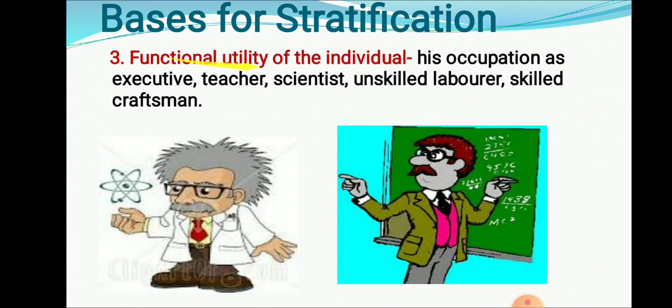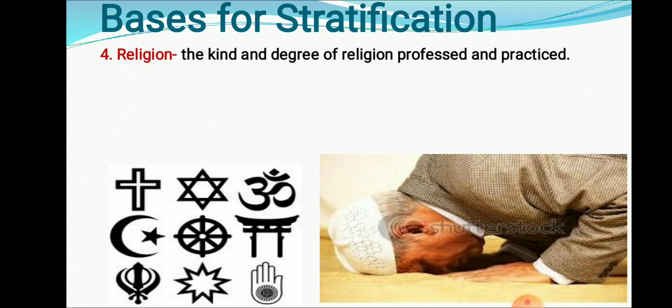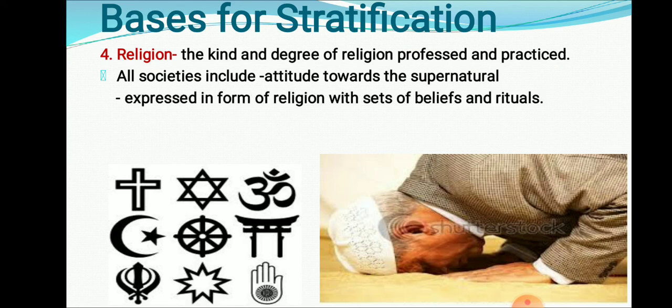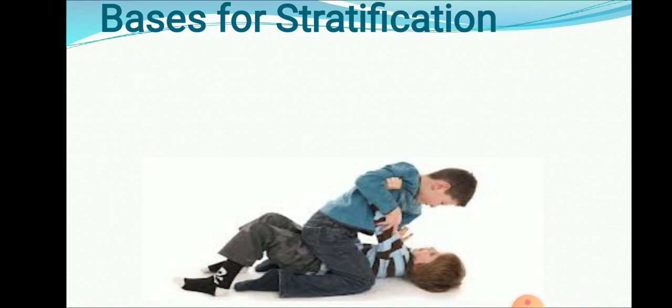Now, on the functional basis, whatever occupation we follow, whether you are an executive, teacher, scientist, unskilled labor, skilled craftsman, according to which kind of occupation you follow, you are stratified in the society. Then based on religion, which kind of religion and degree of profession you practice, the degree of religion you follow. Basically, according to the religion which you follow, the society is divided.